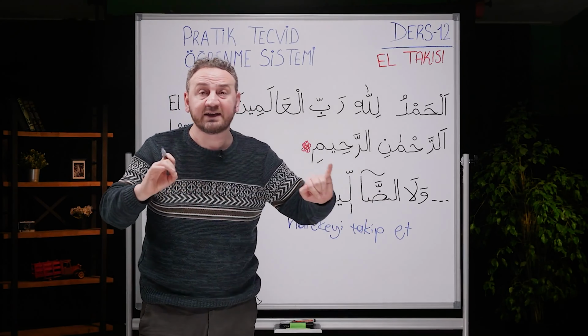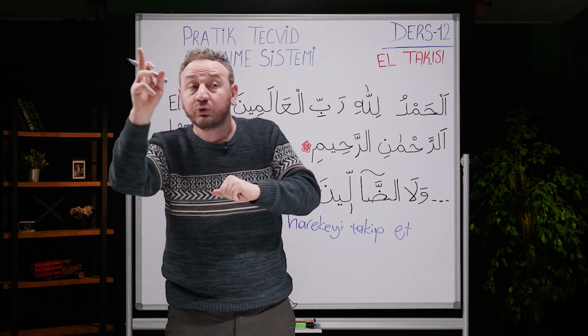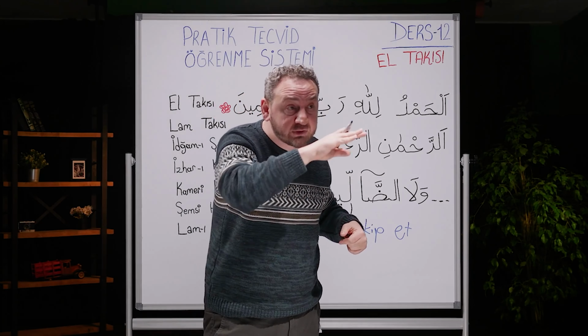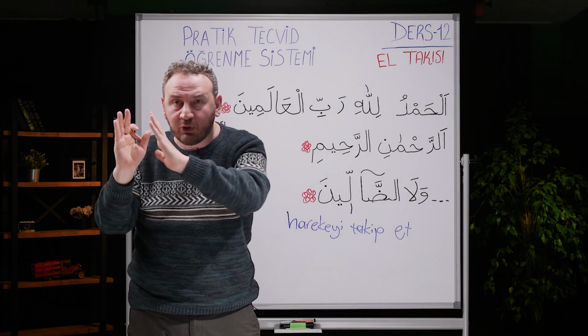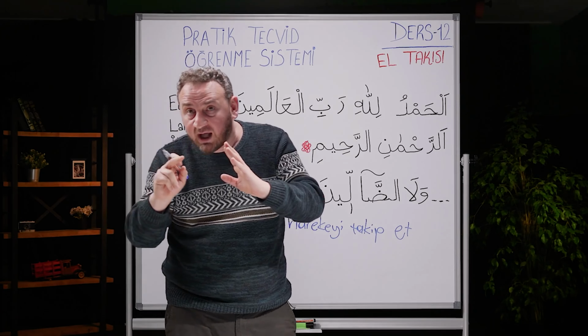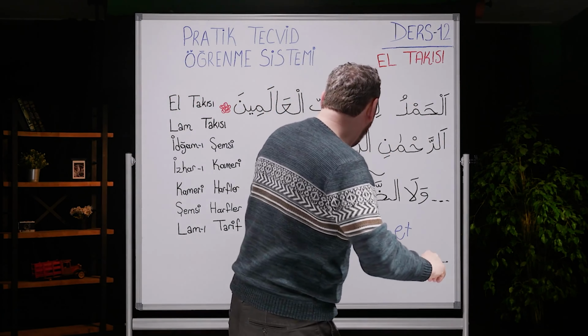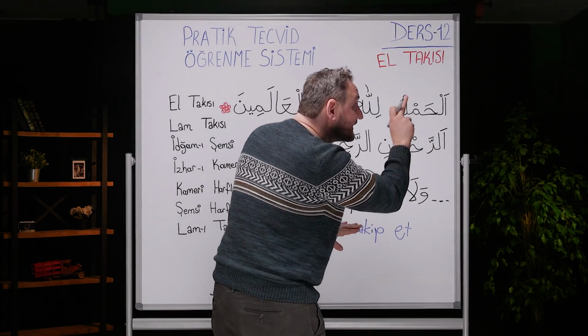Now, why did we say follow the haraka in this class? What did I mean by that? If there's nothing on lam, not fatha, kasra or dhamma, what do we do? Move on to the next letter. What do we do when there's no haraka on the letter lam or alif? Move on to the next letter. So that's why I said follow the haraka.